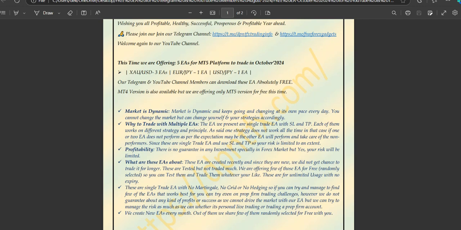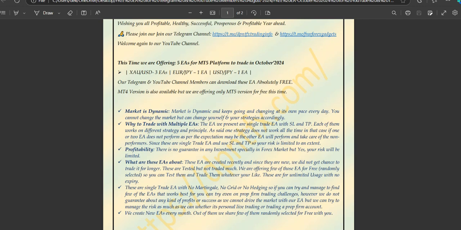So you can trade with around 6 to 7 expert advisors, or maybe 8 to 10 expert advisors at a time. If you're trading with 1000, you can trade with 10 expert advisors, because these all use stop loss, so the risk is limited. But if you increase your capital, that would be better. Even if out of 6, 7 or 10 expert advisors, 2 or 3 EAs are not performing as per expectation and are going to hit the stop loss, there is a high possibility that the other expert advisors will take care of the non-performance and balance your portfolio.